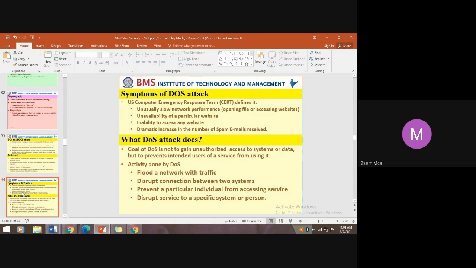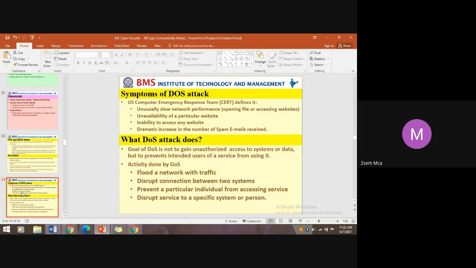Usually, what does a DOS attack do? The goal of DOS is not to gain unauthorized access to the systems or data, but to prevent intended users of a service from using it. The goal is exactly the opposite of unauthorized access. Still, you are disturbing the target or the victim to keep them from using the network.